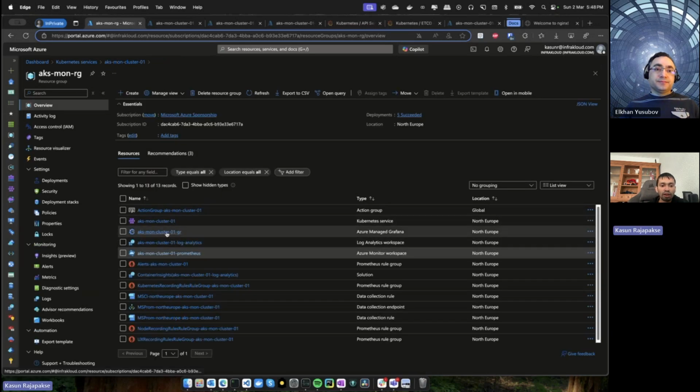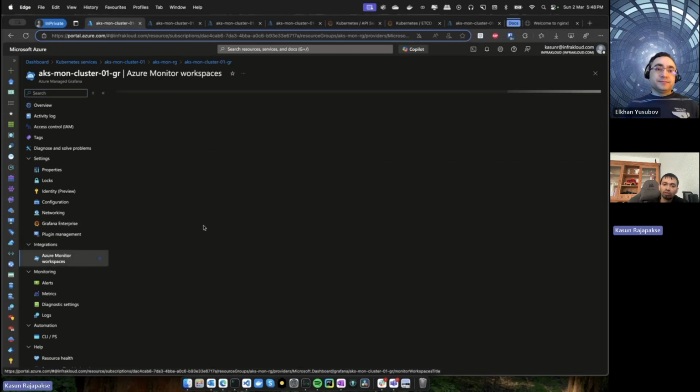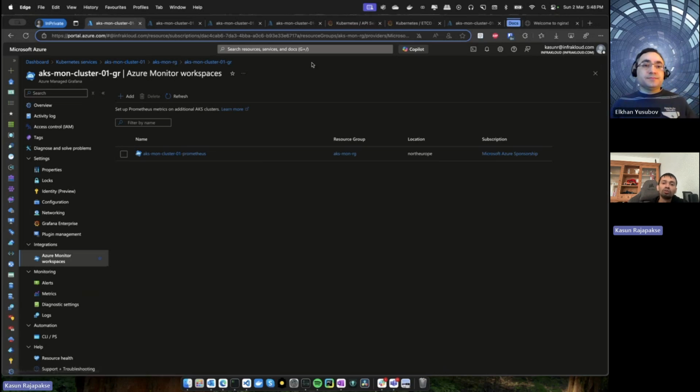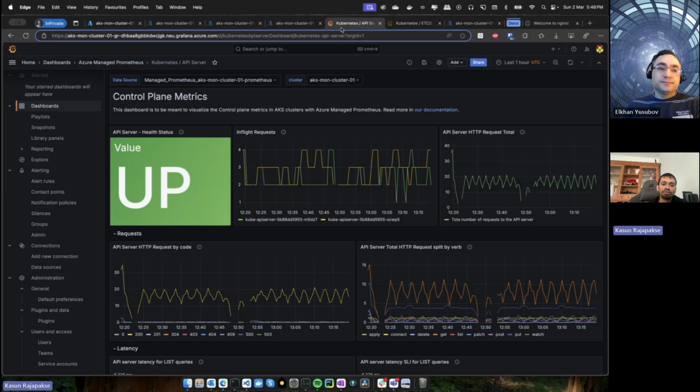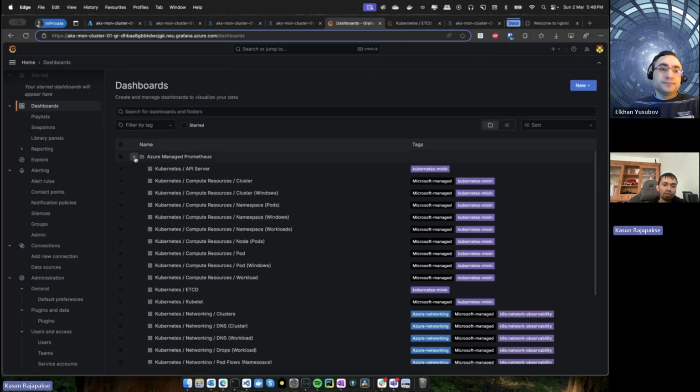Then from the Grafana, we have connected this Grafana with Azure Monitor Workspace so that Grafana can use Azure Monitor Workspace as a data source to visualize the data, right? When you provision the Grafana managed service, Azure provides you very informational dashboards built in, right?